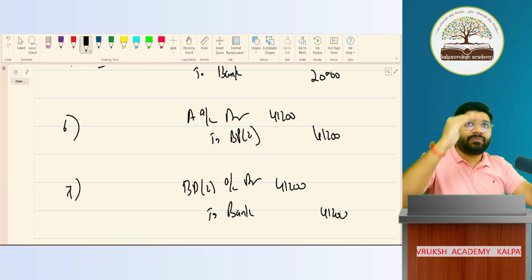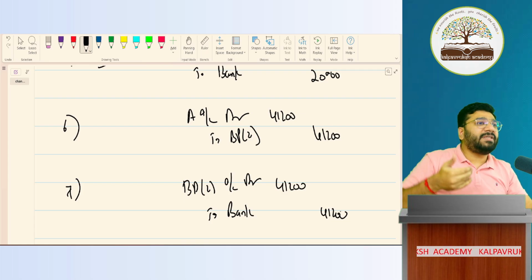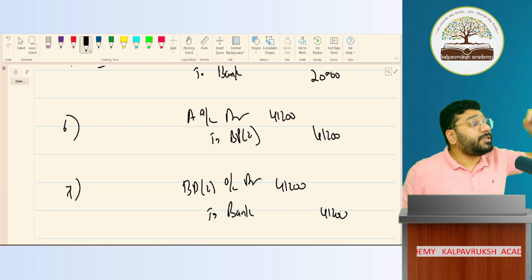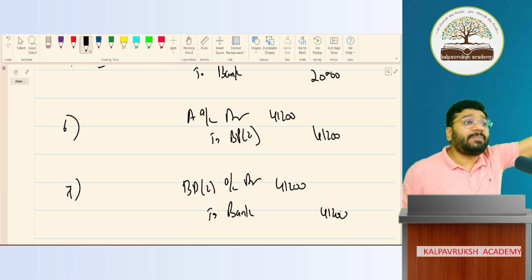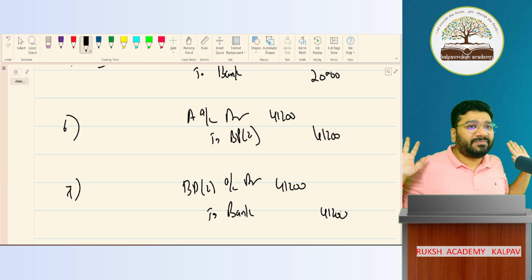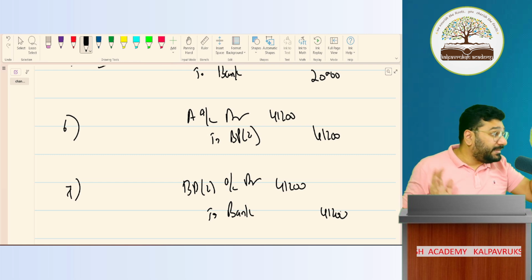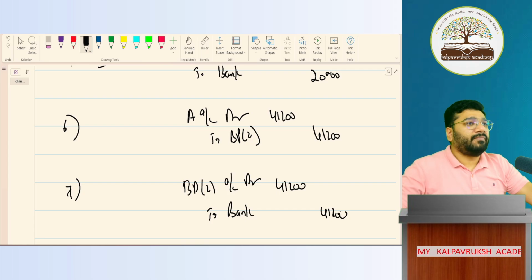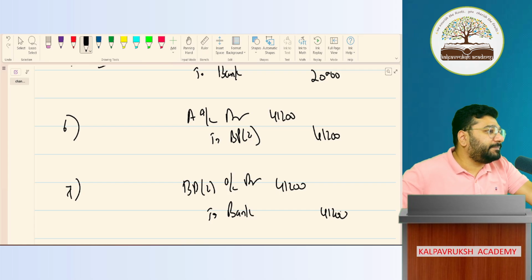Superb, I knew what the sequence is, and I did each and every sequence properly. You'll have a satisfaction at heart. That satisfaction is required not just for accounts, but for all the subjects that you study. So today I've studied satisfactorily. Super, we have studied today. That day should be every day in your life, only if you want to become a CA.